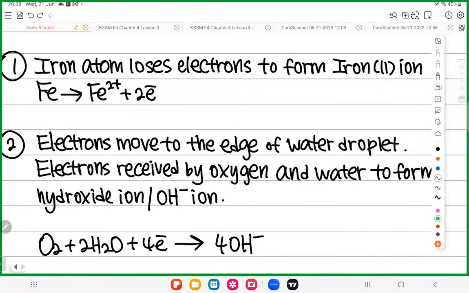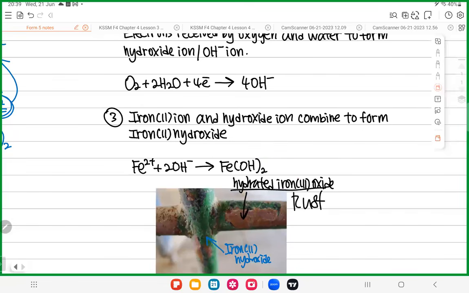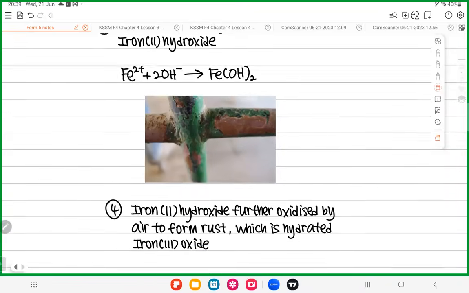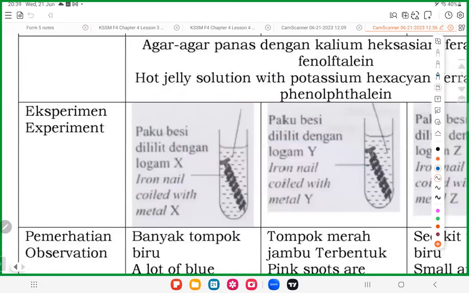Before I go on to teach you electrochemical corrosion, which we will do in the next one, I would like to spend some time doing some questions with you about atmospheric corrosion first. There's no point in rushing if you don't understand how to do it. So just a quick, simple one. Let me show you this here.